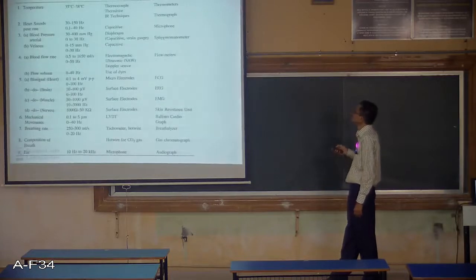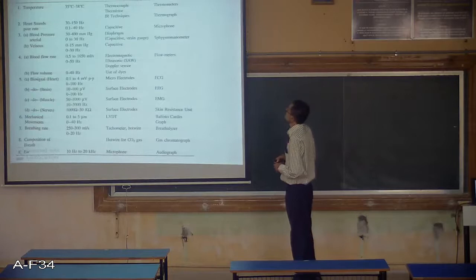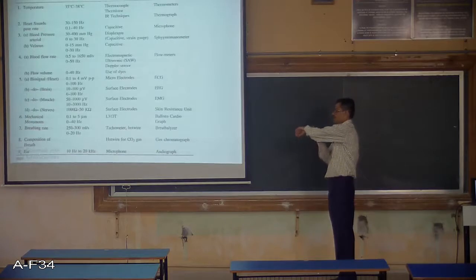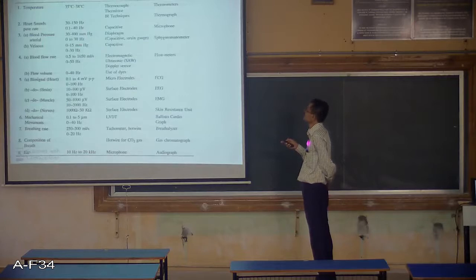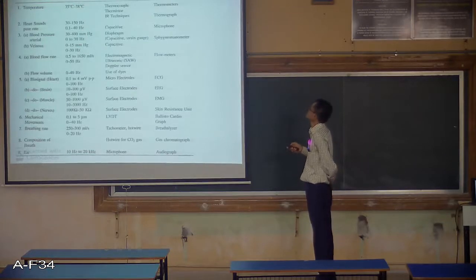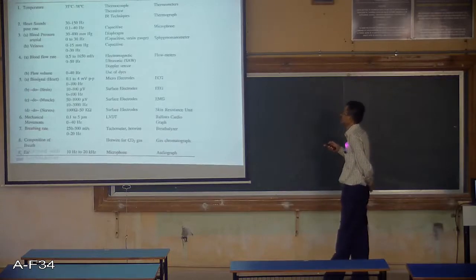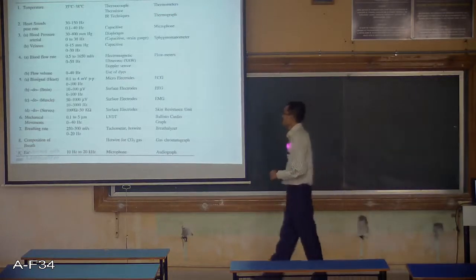If you see, this is a table which gives you the list of various physical variables which can be measured, and what are the sensors and instruments used for measuring these particular variables. First one is the temperature. The range of the temperature for human body is 35 degrees to 38 degrees. This can be measured by using a sensor which is thermocouple, thermistor or infrared techniques. Similarly, the instruments used are thermometers and thermograph. These are the two different meters which are measuring the temperature.